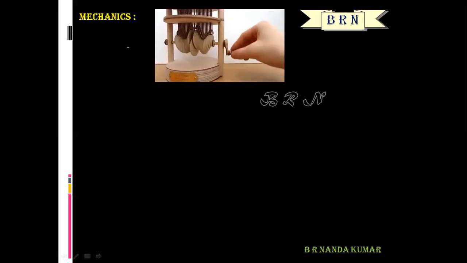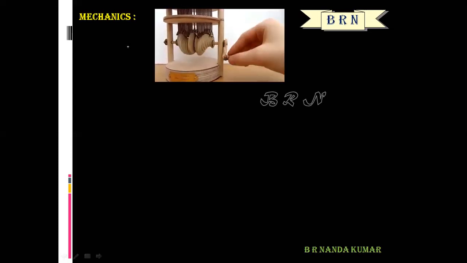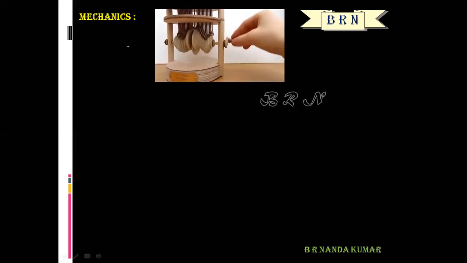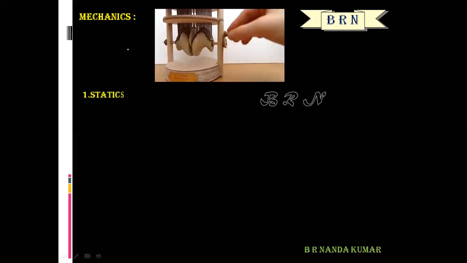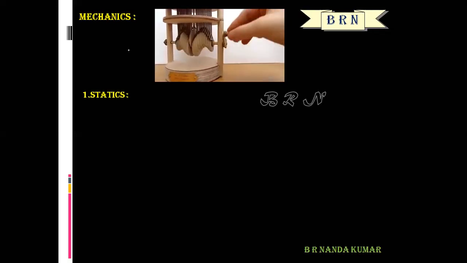It is mainly divided into two branches. One is statics and another one is dynamics. Statics means the study of objects at rest. It is very simple.